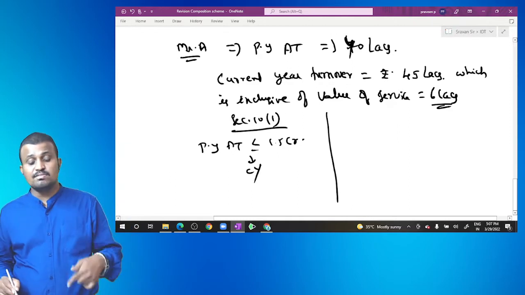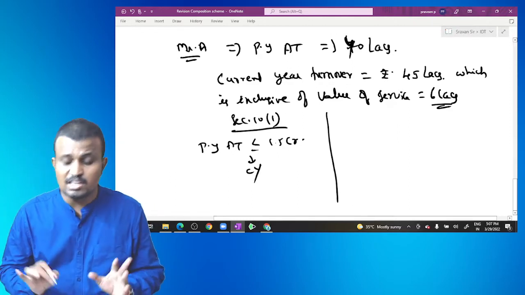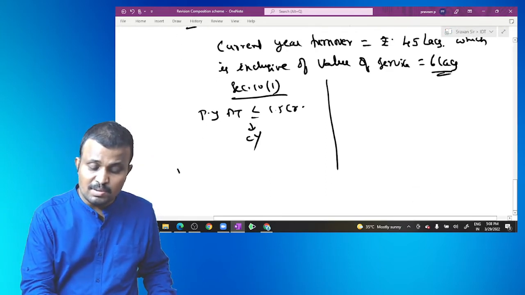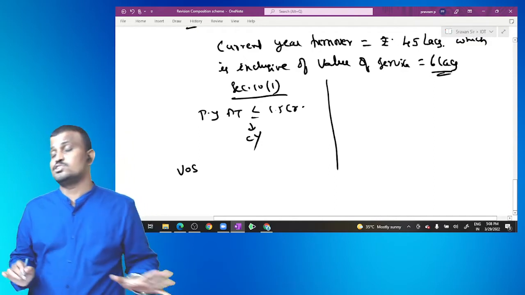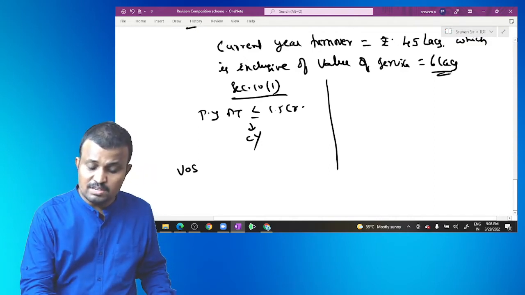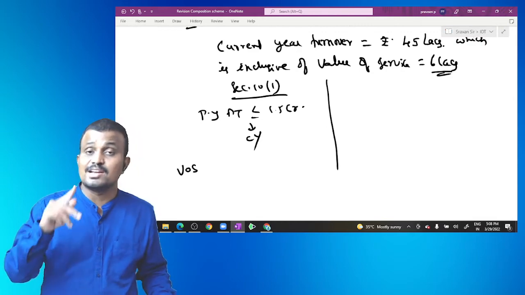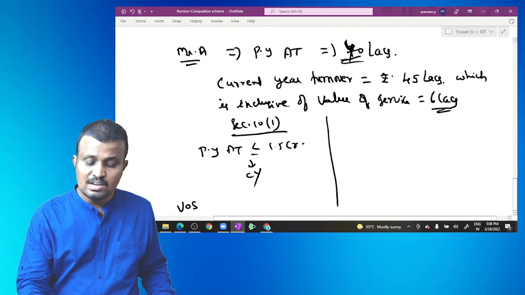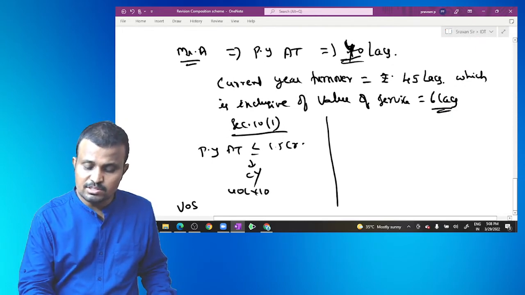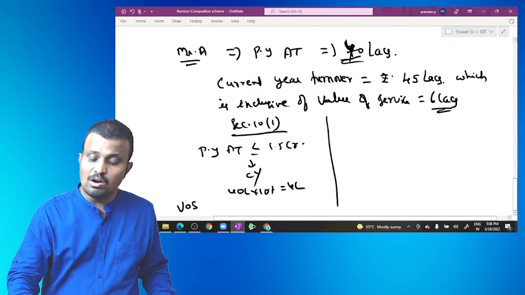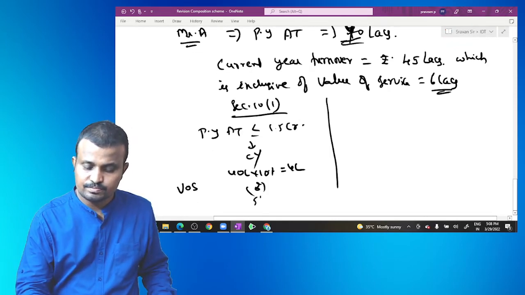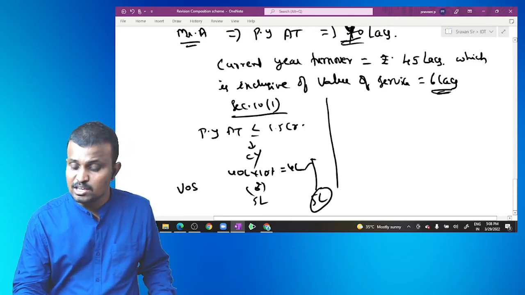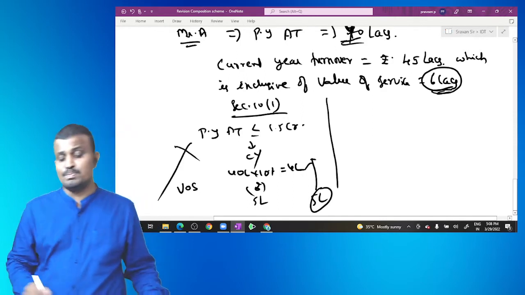But whether section 10(1) is applied or not, because in the current year the party is involved in supply of goods as well as supply of services, we need to verify whether the value of service is less than or equal to the threshold limit. The value of service should be less than or equal to 10% of the turnover of the previous year. What is the turnover of the previous year? 40 lakh, so 40 lakhs into 10% equals 4 lakh, or 5 lakh, whichever is higher. So how much? 5 lakh. But the value of service involved in the current year turnover is 6 lakh. So section 10(1) is not applied.